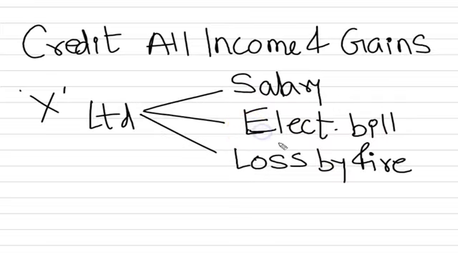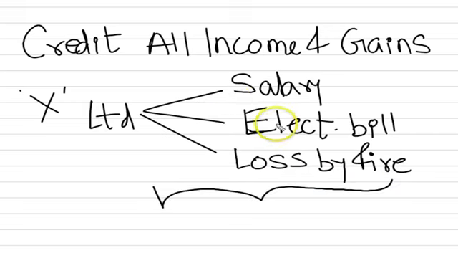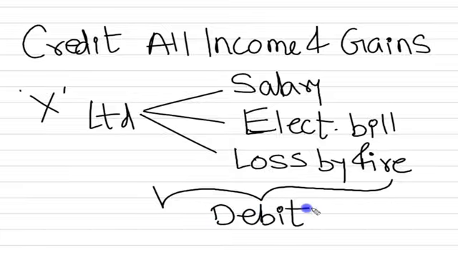Salary and electricity are examples of expenses. Loss by fire is an example of loss. In this particular event, I will be debiting all the three. Which means I will be debiting salary account as well as electricity bill account as well as loss by fire account. So salary is an expense, electricity bill is an expense and loss by fire is a loss. And as the rule says, debit all expenses and losses, I am supposed to give debit to each of the accounts.